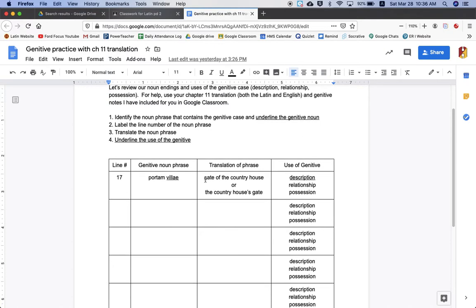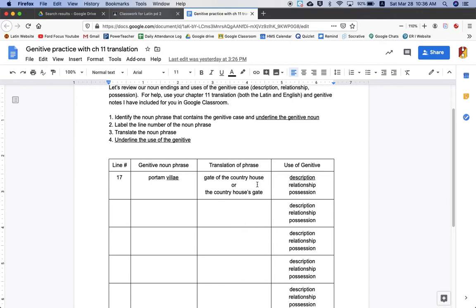So for example, you didn't have to translate line 17, so I gave you an example from the translation. So line 17, you'll see the phrase Portam Wheeli, which means the gate of the country house, or the country house's gate.